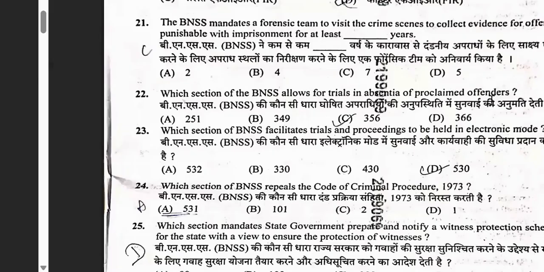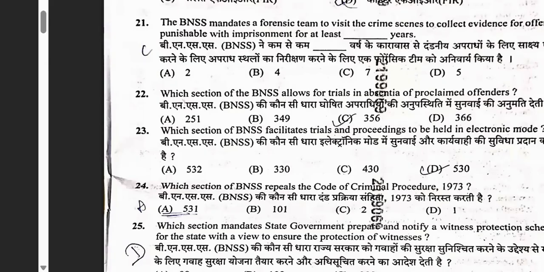Okay. Which section of BNSS allows trial in absentia of proclaimed offenders? So this is a section based question. Here you can go to the index. You can search in BNSS: 251, what is 251? What is 349? What 356 says and what 366 says. Okay, here already it is strict, so I'll go into the Bail Act itself: trials in absentia of proclaimed offenders.